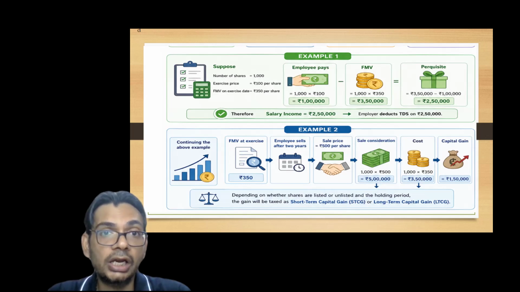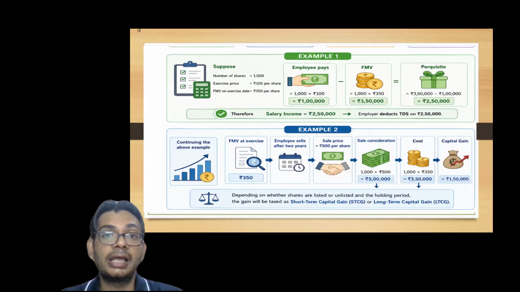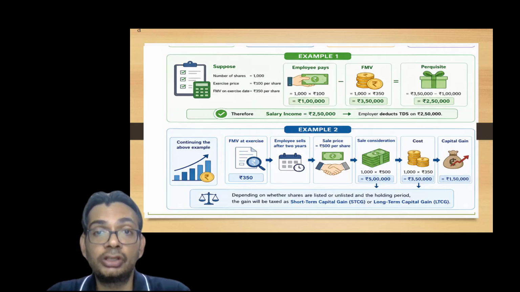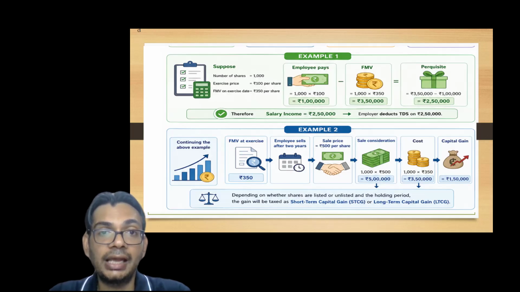However, the fair market value of those shares on the date when the employee exercised his option to buy the shares is 350 per share. So in a nutshell, the employee is gaining 2,50,000 rupees. This 2,50,000 shall be added as a perk in the salary of the employee, and that will be taxable at normal rates, as per the slab rates of the employee. Hence, it is added to the salary of the employee as a perk.